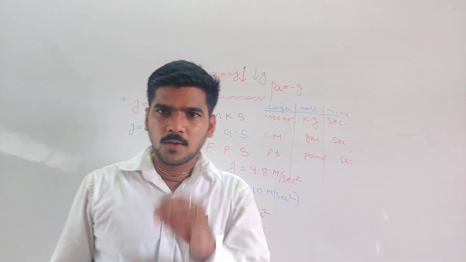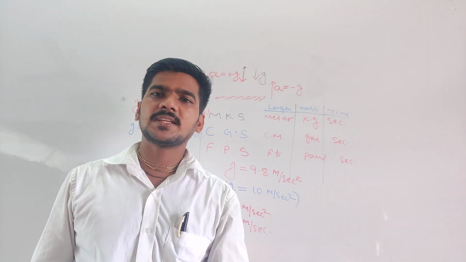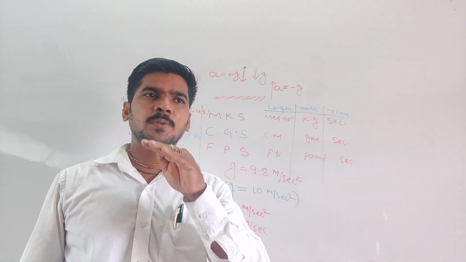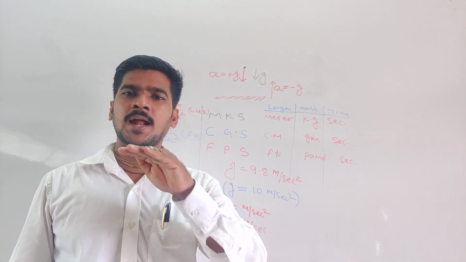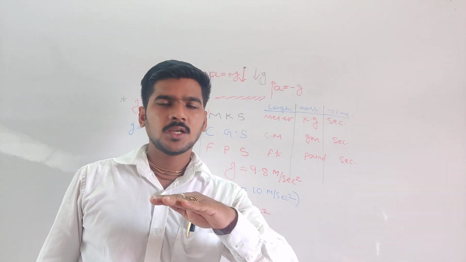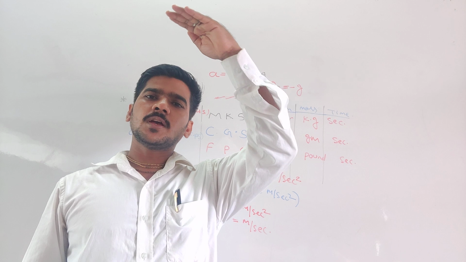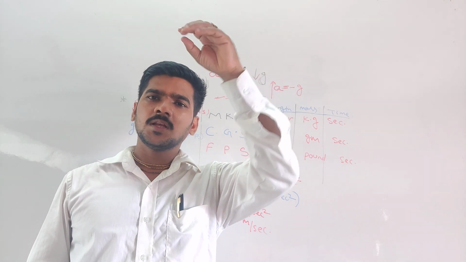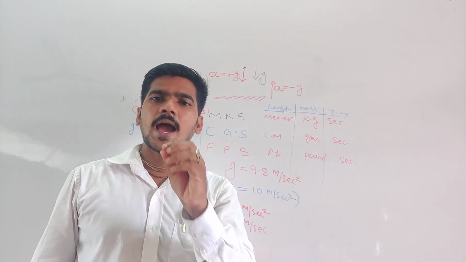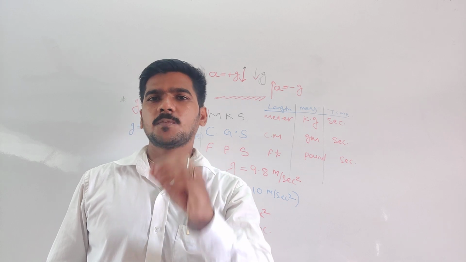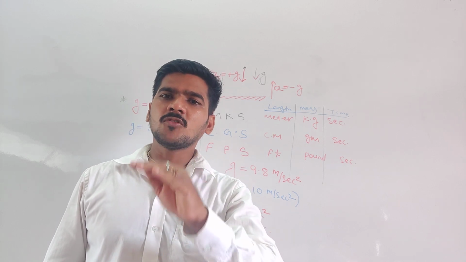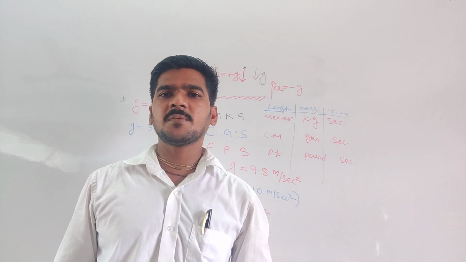If you move downward, the value of g also decreases. Clear my point? So the value of g is maximum at the surface of Earth. The value of g is 0 beyond the gravitational field. The value of g is 0 at the center of the Earth. Please remember, the value of g changes. Clear my point?